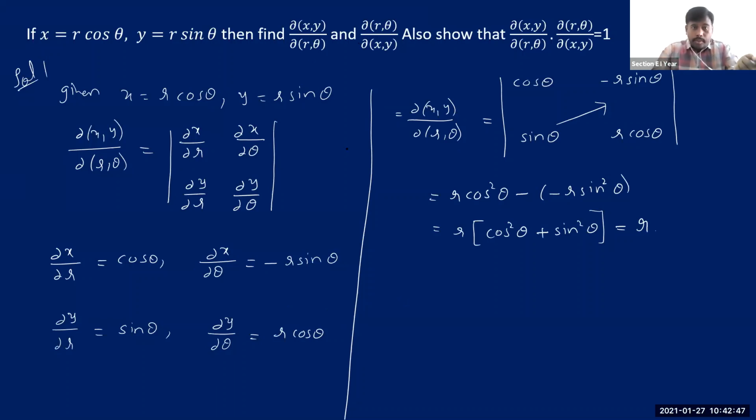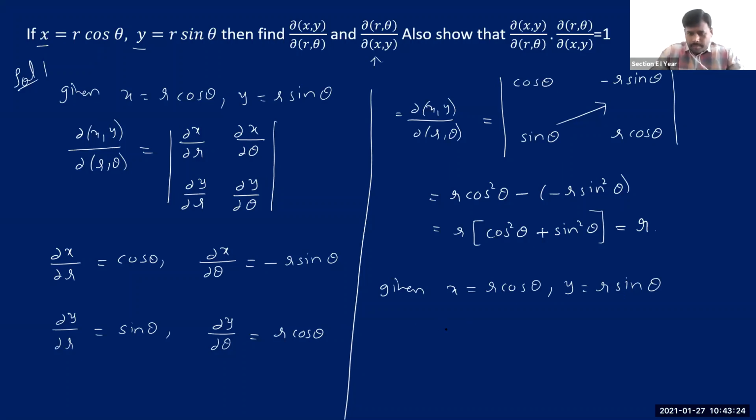Then to evaluate the Jacobian of r theta with respect to x and y, we cannot take these functions as they are. Now we need to represent r and theta in terms of x and y. Here you are given x and y in terms of r theta, but to evaluate this Jacobian, remember we need to represent r theta in terms of xy. Right? So I'm just taking them again. You are given x is equal to r cos theta. You must remember this relation always, because we use this relation quite frequently. y is equal to r sin theta.